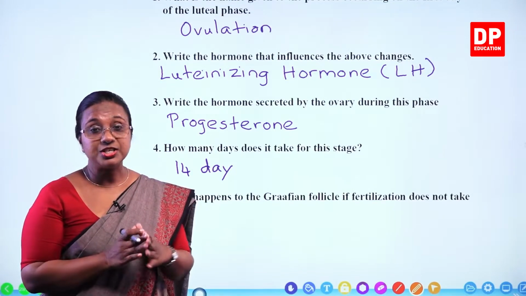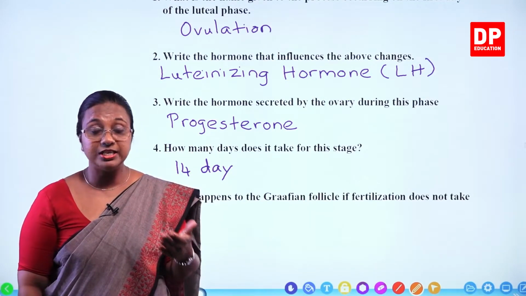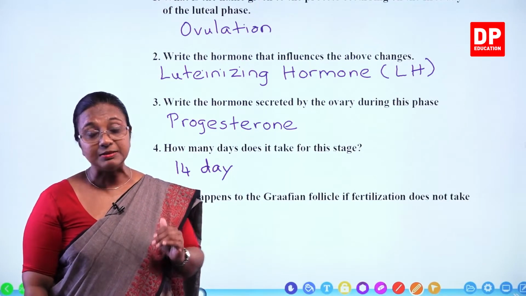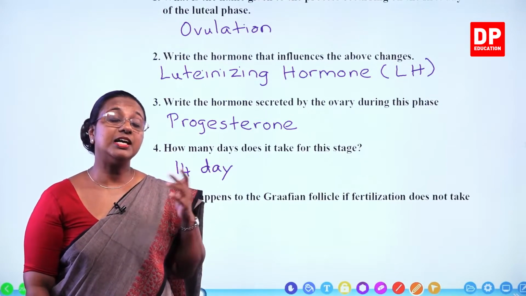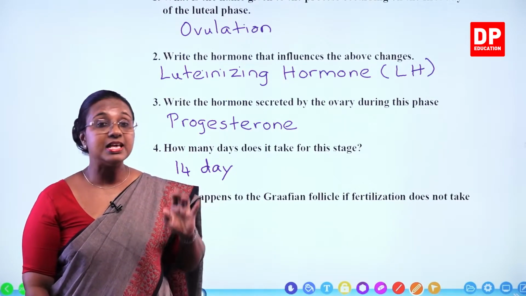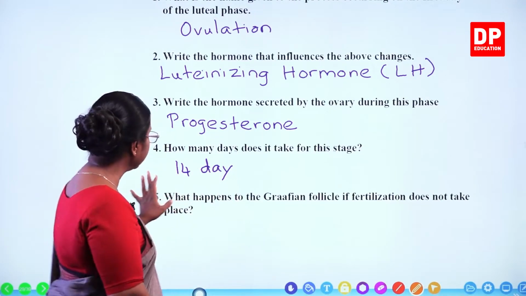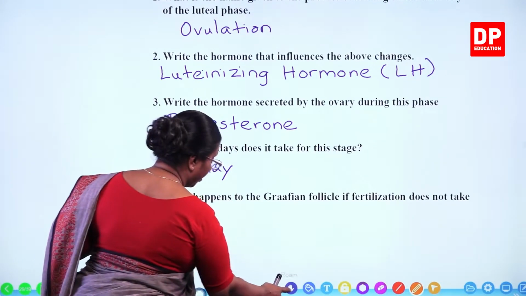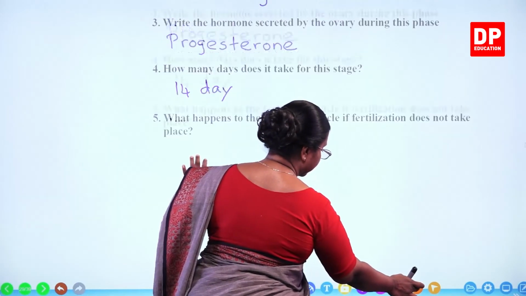After ovulation, the Graafian follicle becomes the developing corpus luteum, that develops into the corpus luteum. Thereafter, it becomes the corpus albicans, and finally the corpus albicans fades off. So that is what happens to the Graafian follicle if fertilization does not take place.